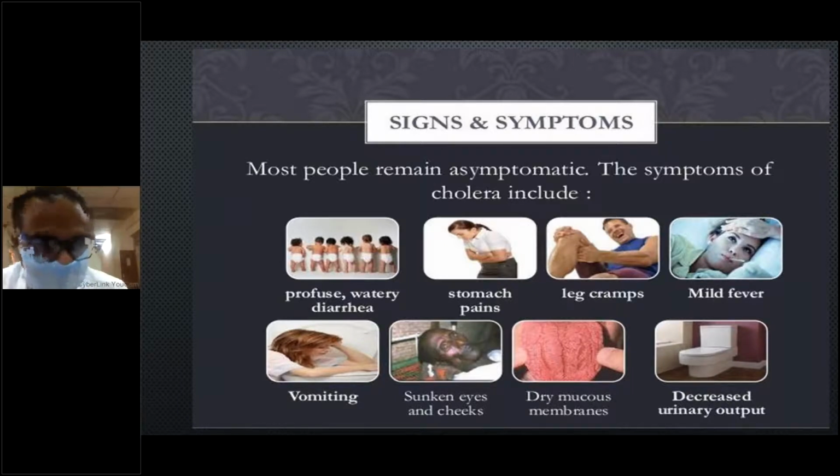Diarrhea leads to fluid loss, that is water loss, which leads to hypovolemia and hypovolemic shock. Usually when there is a loss of 3 to 5% of body fluid, there will be only body pains and mild fever. When there is a loss of more than 5%, the patient will have hypovolemia and hypovolemic shock.